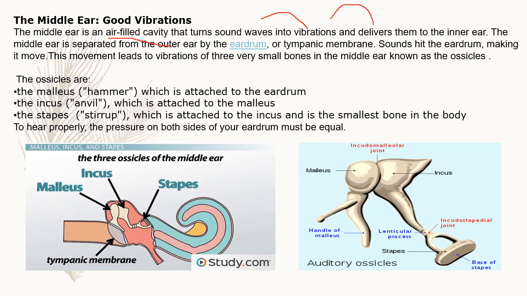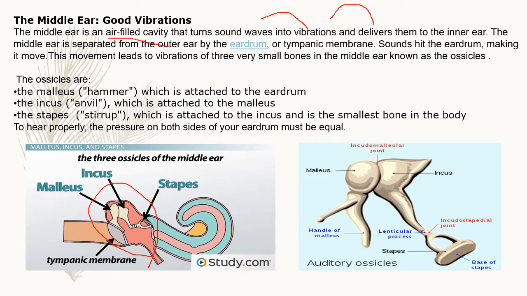See here, children, you can clearly observe the middle ear. In the middle ear, there are three small bones: malleus, incus, and stapes. So these three bones convert the sound waves into vibrations and deliver them to the inner ear.